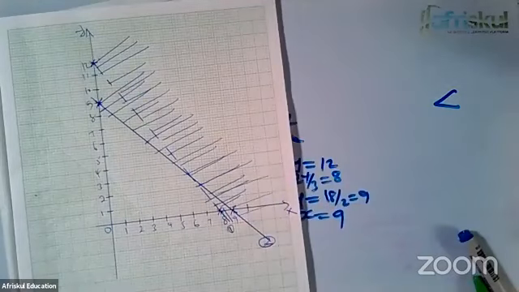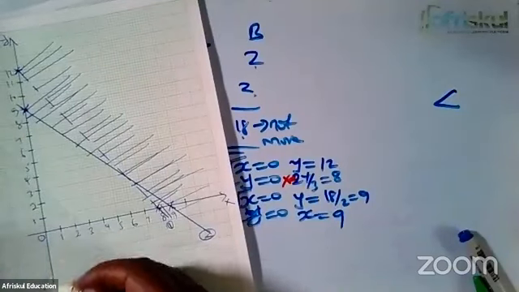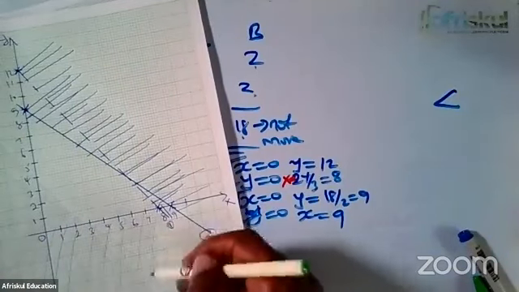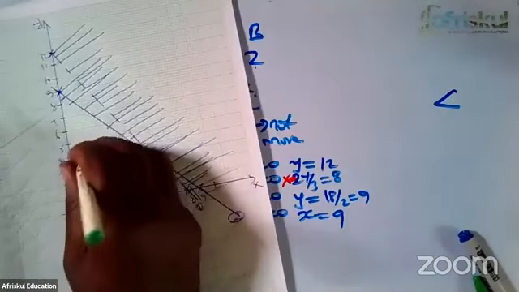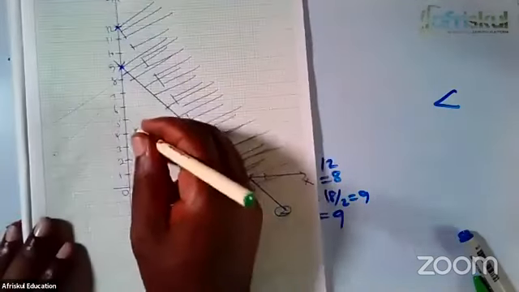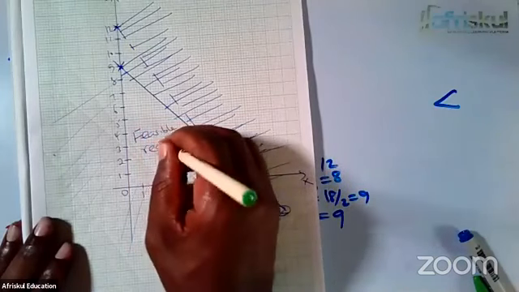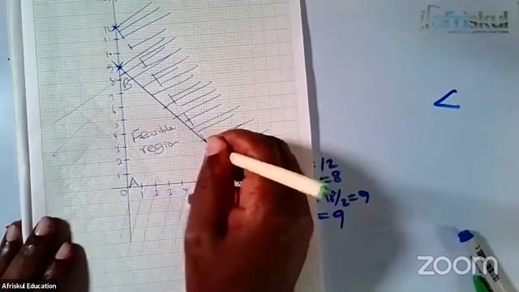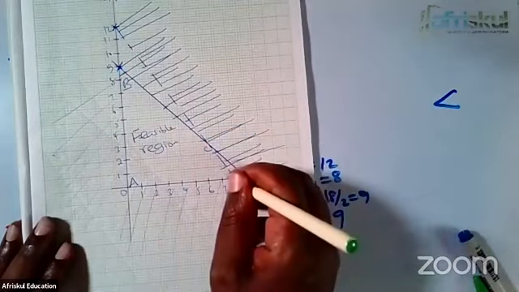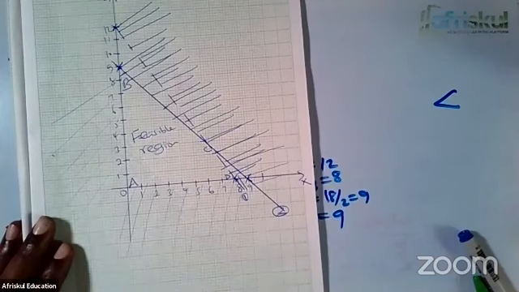So like that. And of course we have these axes. These axes here are always shaded on the negative side, but this is supposed to be implied. So from there we have what we call the feasible region, the region which contains our answer. The corners must always be labeled A, B, C, D, like that.